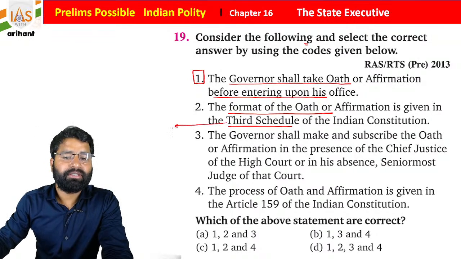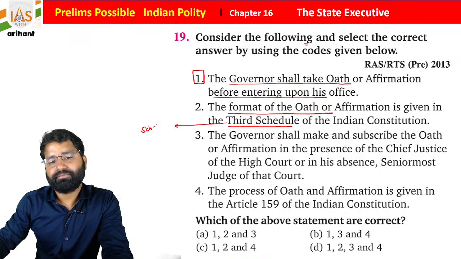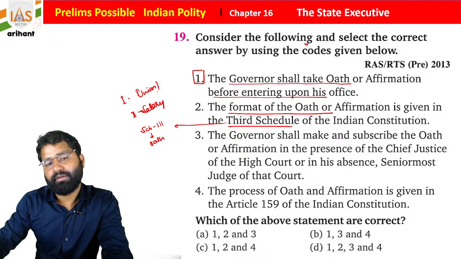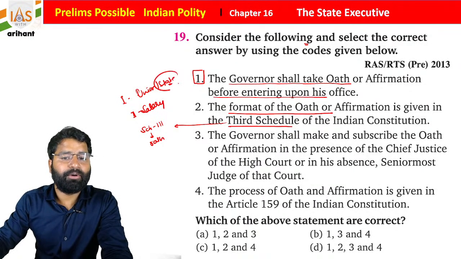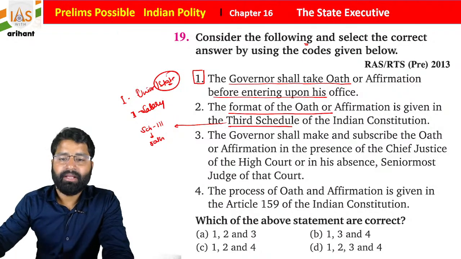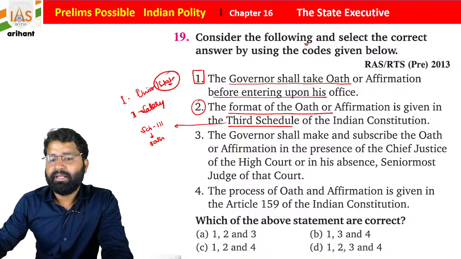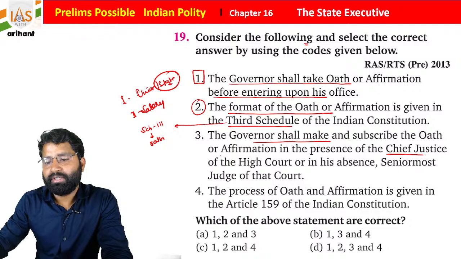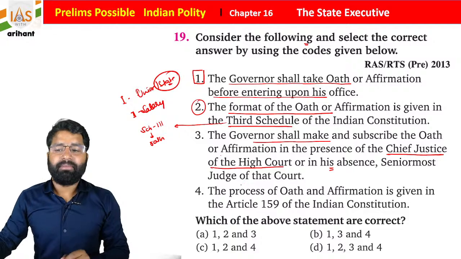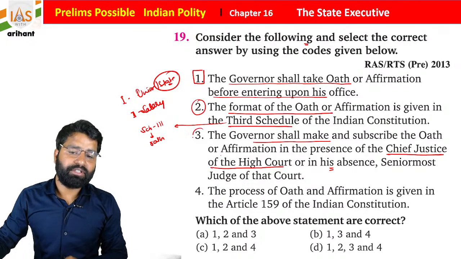So here the Third Schedule is for the oath and affirmation, the second for the salary, the first for the union and state. So it is about the state list. Okay, so this is also correct. The governor shall make and subscribe to the oath or affirmation in the presence of the Chief Justice of the High Court, or in his absence, the senior-most judge of the court. So this statement is also correct.